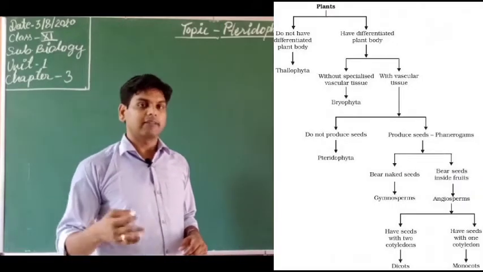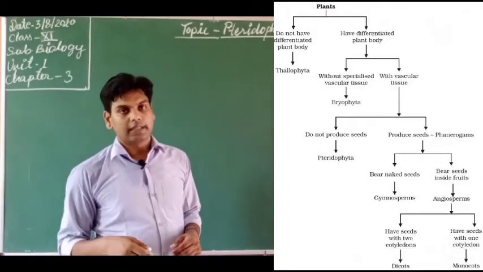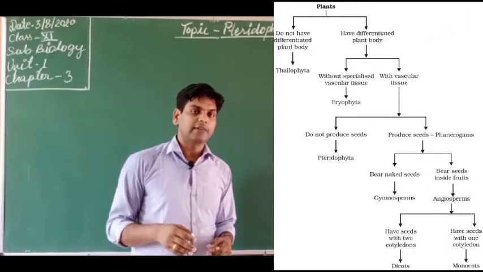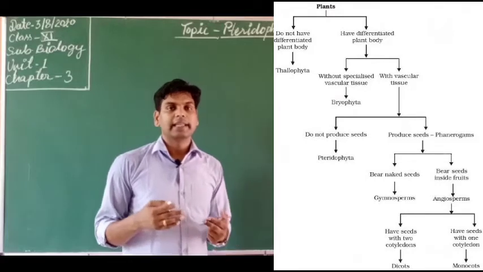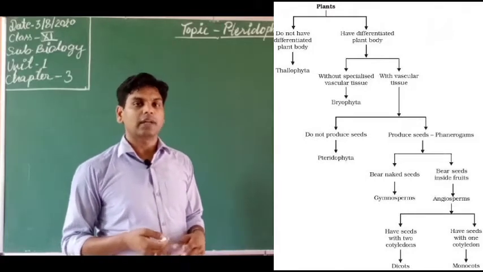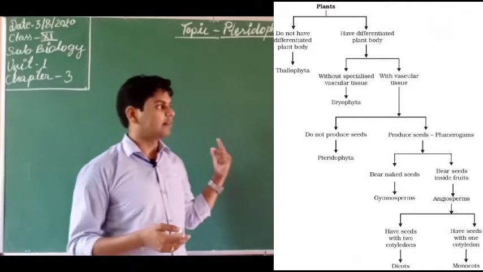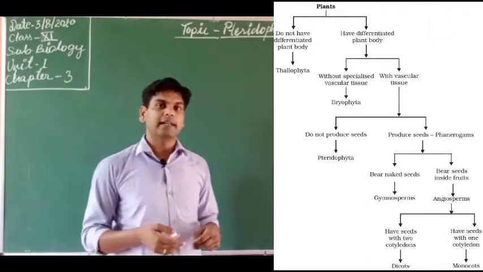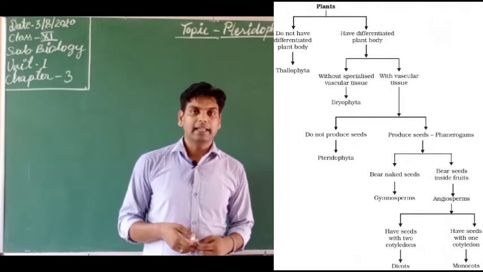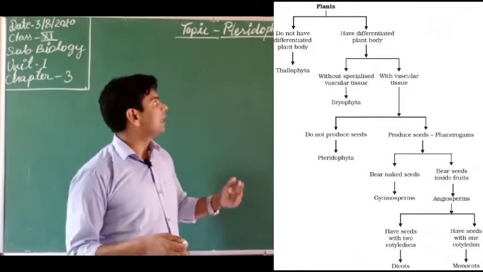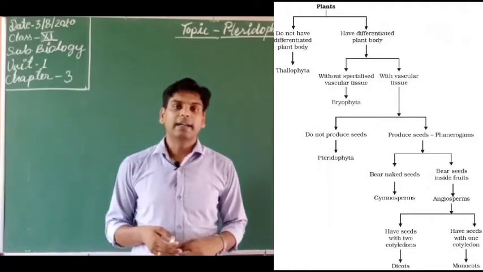We have further divided the cryptogams into two categories, Atracheophyta and Tracheophyta. Atracheophyta is further divided into Thallophyta and Bryophyta. In Thallophyta we studied the algae, and Bryophyta we have also discussed. Now it is the turn to discuss the Tracheophytes.